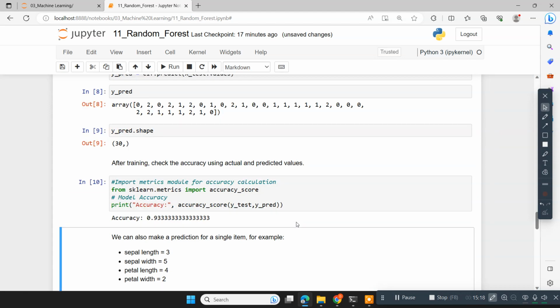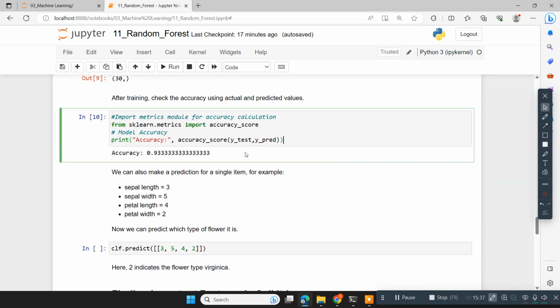If there is a difference between them, we call it an error; otherwise, no error. You can see the accuracy is 93%. It means the model is 93% accurate, so it can make mistakes 7% of the time.